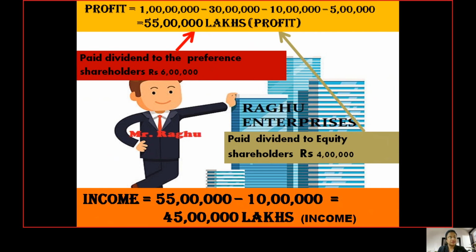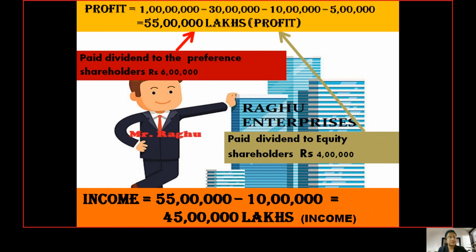So children, after discussing these three terms, it is now quite clear that though these terms contrast with each other, they are not terms which have the same meaning. Instead, they are terms which arise one after another in any business organization.